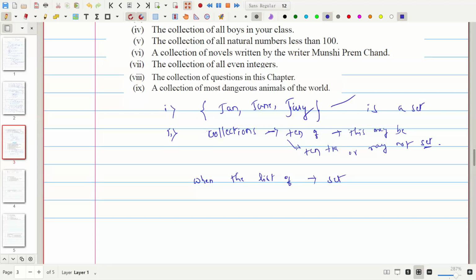Write just this. The given problem is not clearly specified, and this may or may not be a set. If the list of authors is given in a specific list, then it is a set. Okay, then what is the third one?